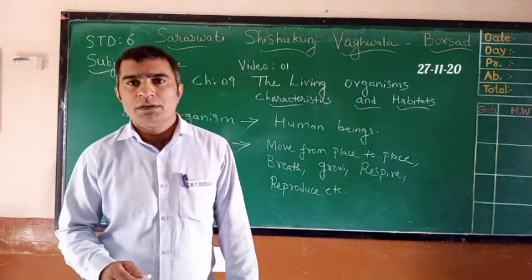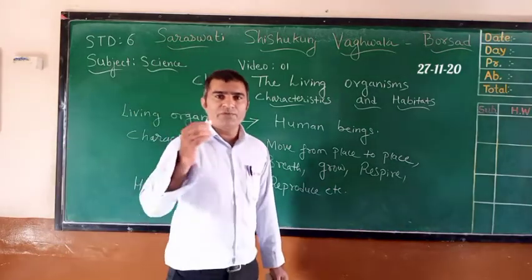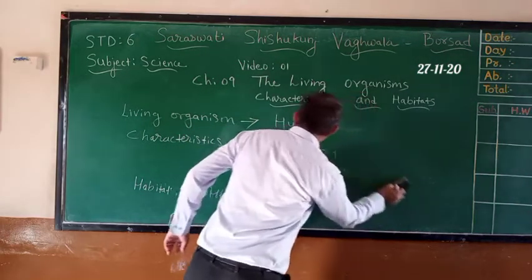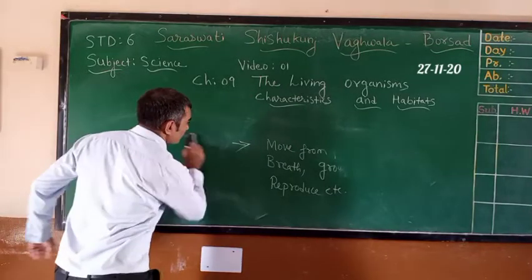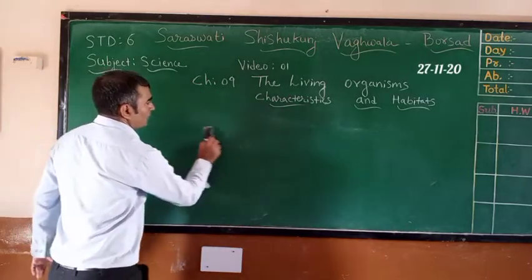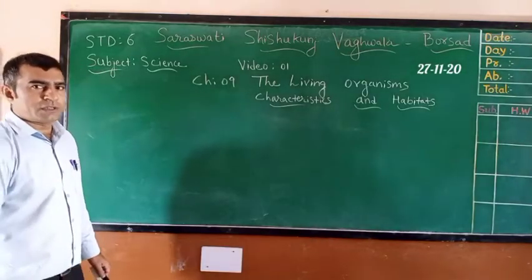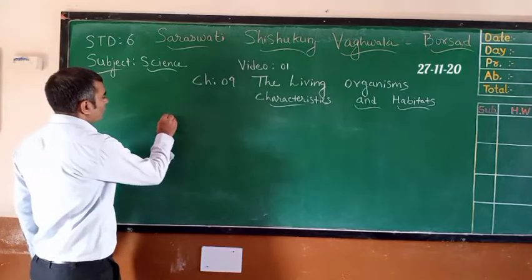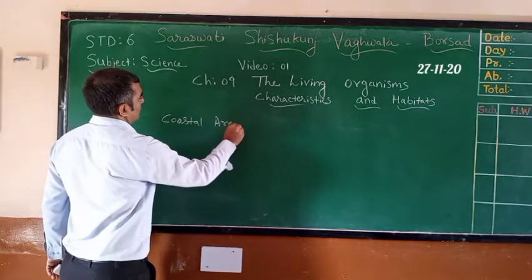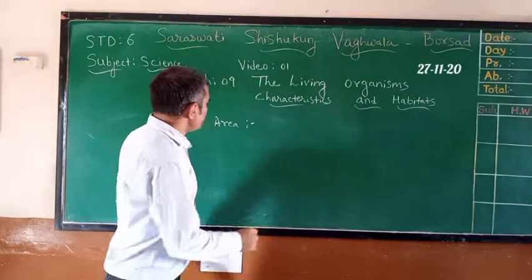For example, if we go to a coastal area, we can see fish. There is a variety of living organisms, and if we move from place to place, we will see different living organisms. For example, if we go to a coastal area, we will see fish.